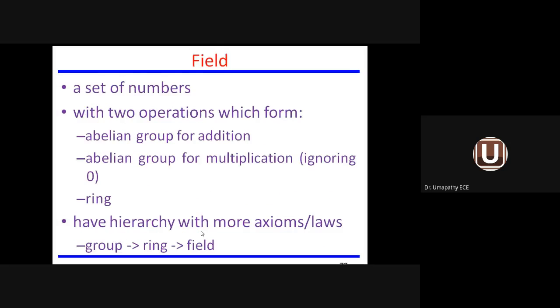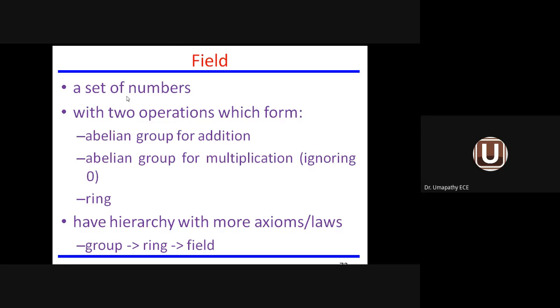Then we come across a definition called field. So a field is also a set of numbers, but here also two operations will be there. One is an abelian group for addition, another one is an abelian group for multiplication. Third one, it must be a ring. That means we are coming across three structures in a sequential manner. First one is group, the next one is the ring. I am telling this in the form of a hierarchy from bottom to top. First one is group, second one is ring, and above the ring, we have field.